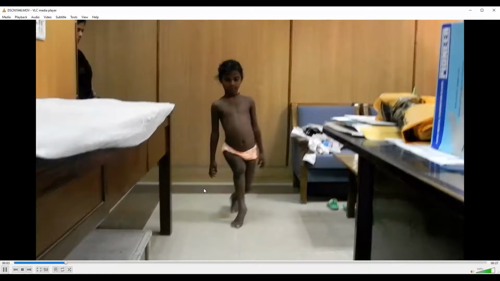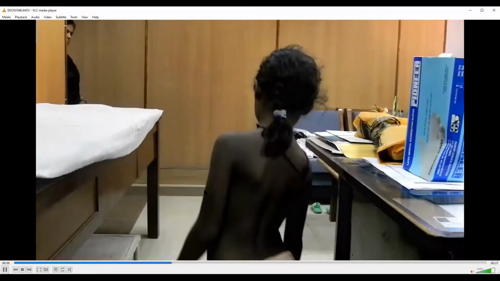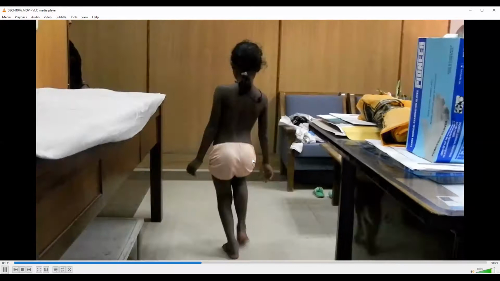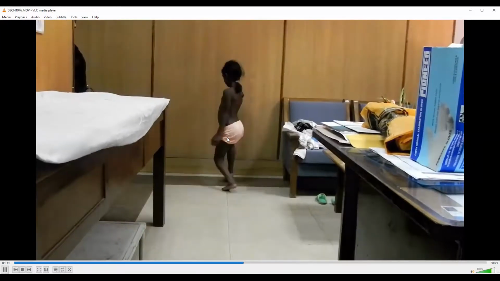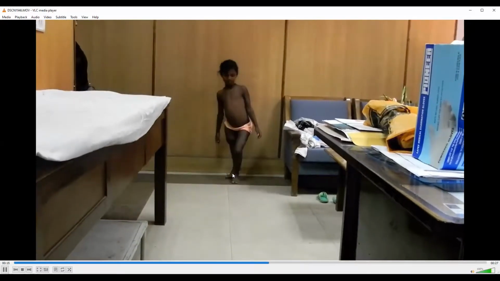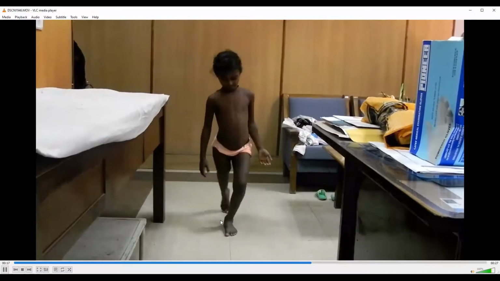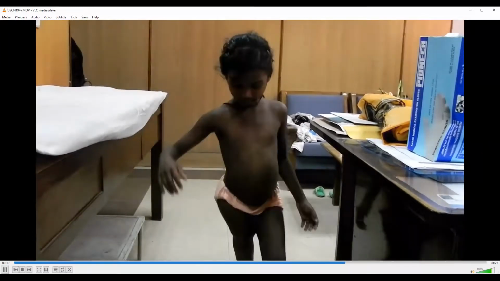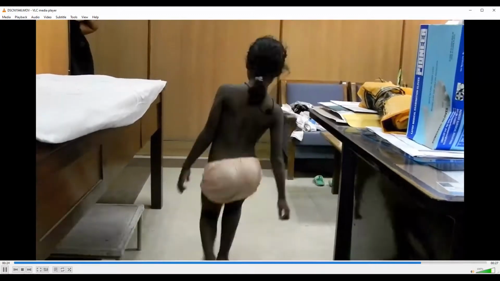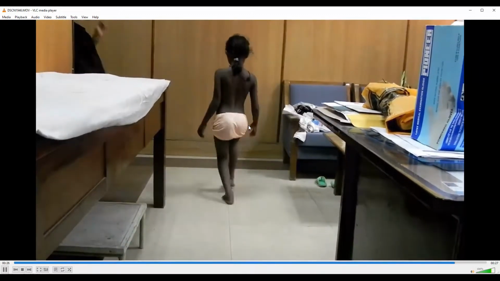So this is the video of a patient who was having a septic process involving the hip and the knee. You can see she is walking with a limp on the right side, the shoulder and the pelvis are tilting on the right side. When you see from the back, when she walks, there is compensatory scoliosis and she is walking with equinus because of severe shortening involving the hip and the knee. So this type of gait can be seen in septic arthritis.